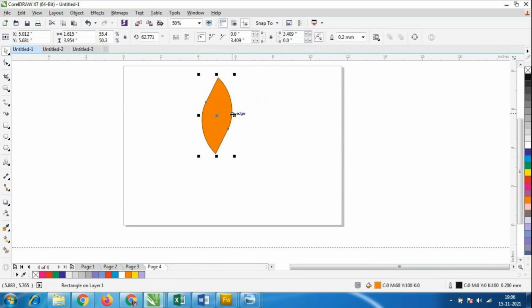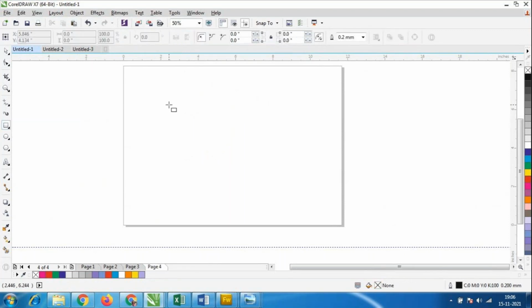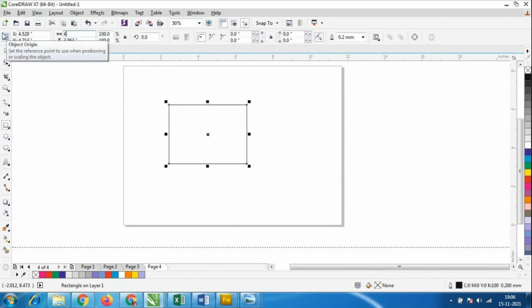We should not have a shape like this, so what I have to do is make the corner radius 0. If we don't take a proper rectangle, we will not get the proper shape.